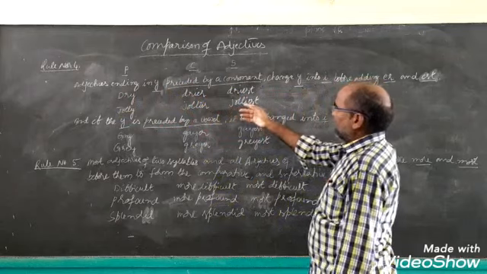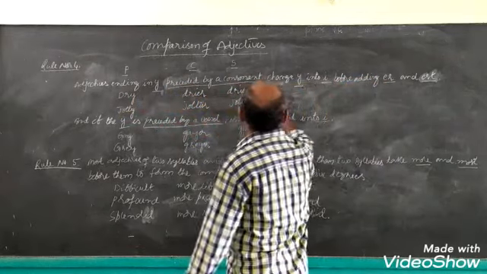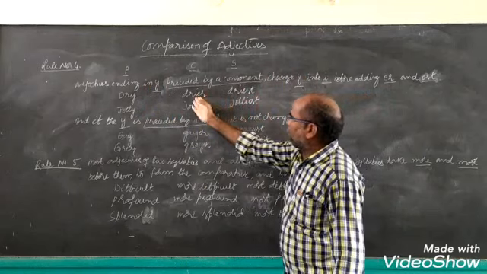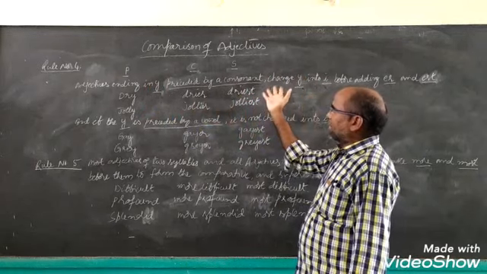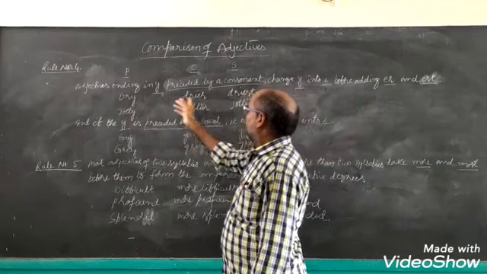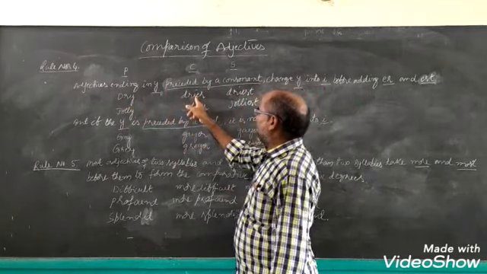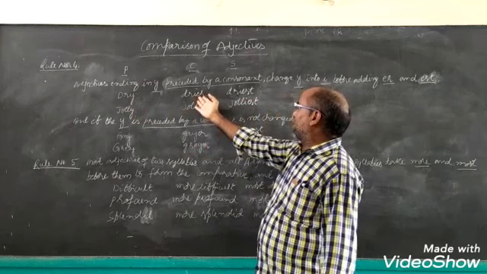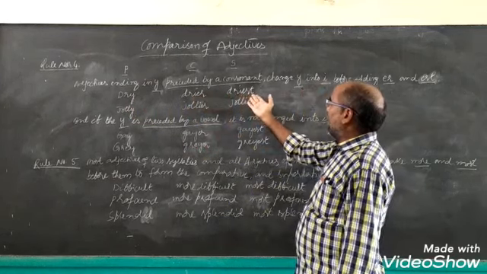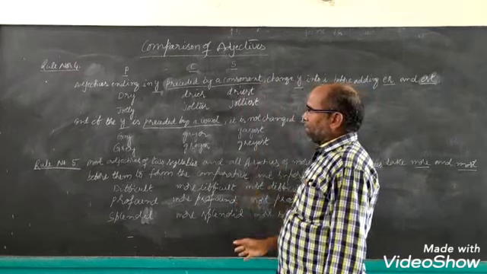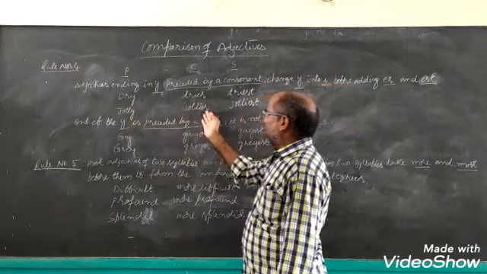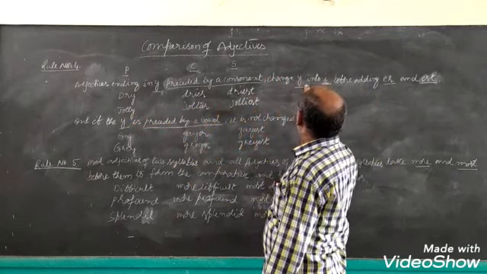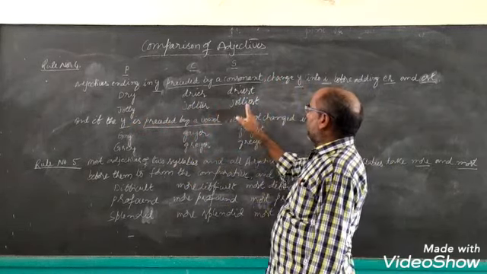The y is changed to i before we add er and est. Here the y has been changed to i and er is added for the comparative degree, and est for the superlative degree. Similarly, jolly, jollier: the y is changed to i, and we add er and est.